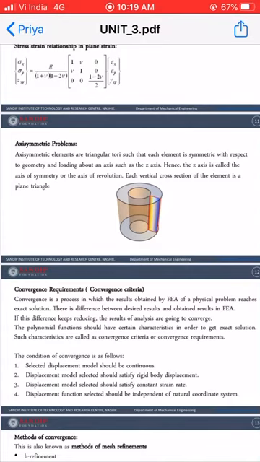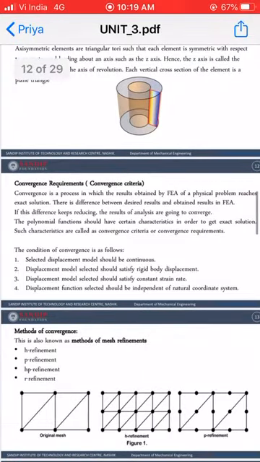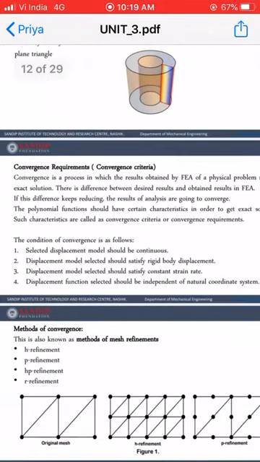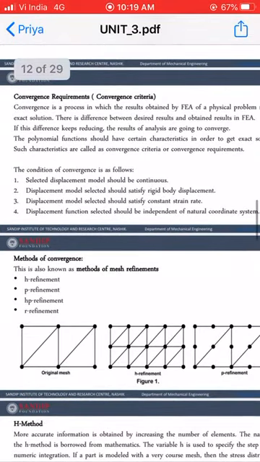Now we will see the next topic. Our next topic is the convergence requirement, or convergence criteria. What do we mean by convergence? We get results by the finite element procedure or finite element analysis using various software like HyperMesh, ANSYS, ADAMS or Abaqus.